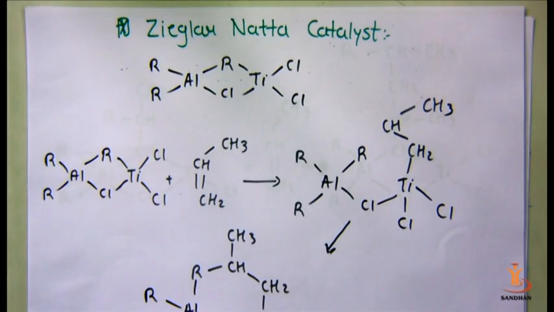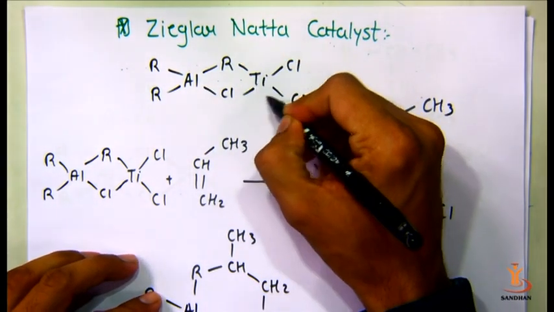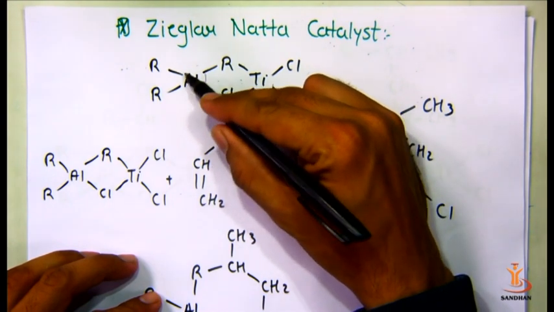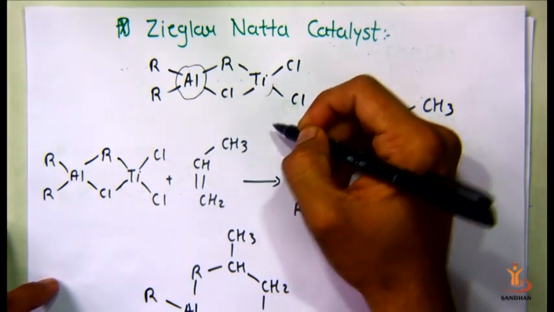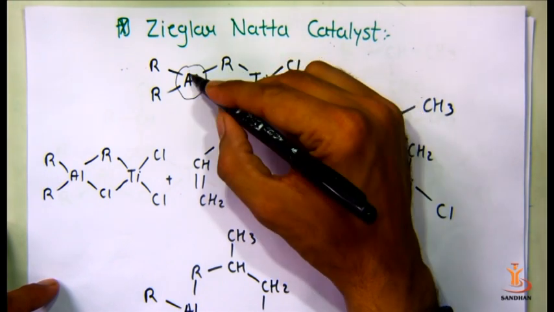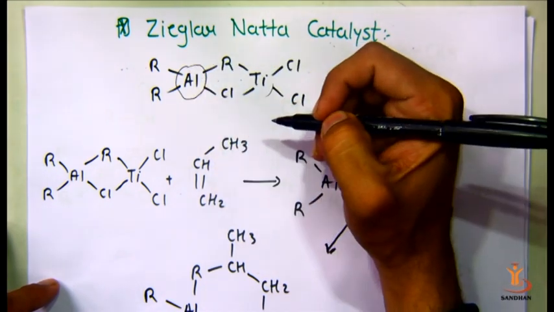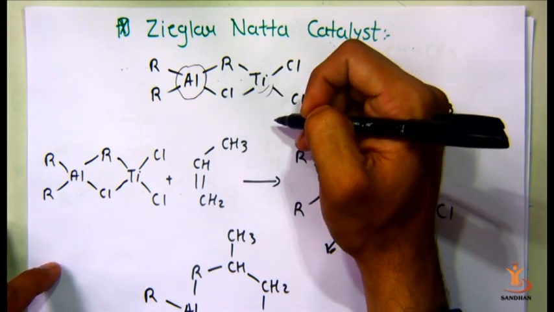Here is an example of a Ziegler-Natta catalyst in which a salt of titanium and a salt of an organometallic compound of aluminum form a complex of this type. In this complex, aluminum is an electron acceptor and titanium is an electron donor.